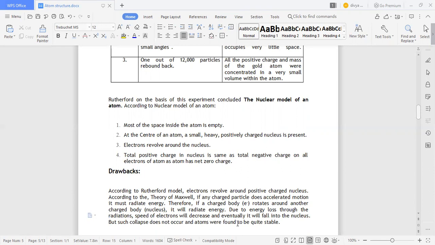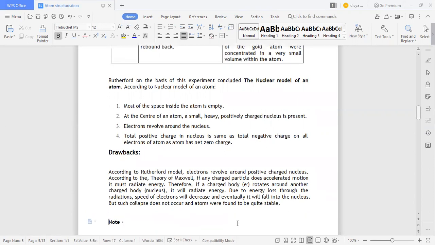All the electrons of an atom had a net zero charge. What he is saying is that however much positive charge there is, that much negative charge is also inside, and that's why the net charge is zero. Okay, what is the drawback?